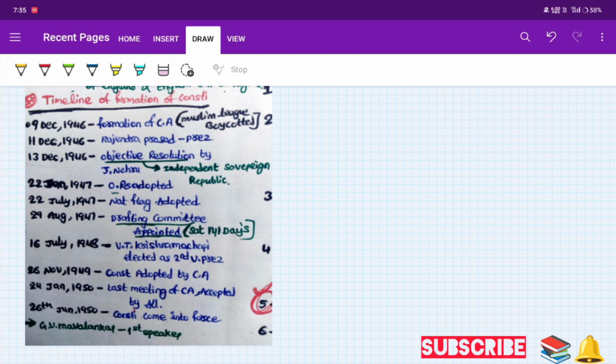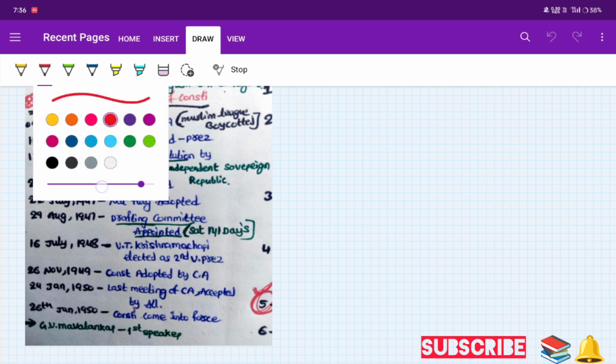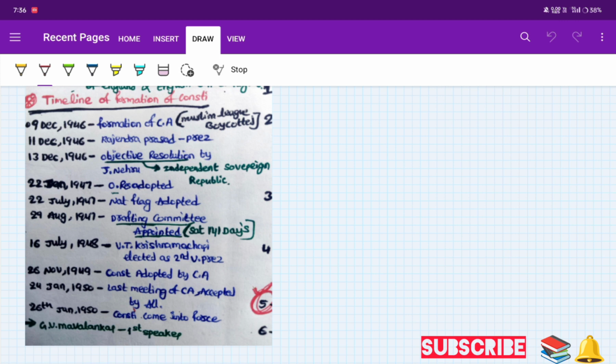First, on 9th December 1946, the Constituent Assembly was formed, where the Muslim League boycotted. On 11th December 1946, Rajendra Prasad was elected as president. On 13th December 1946, the objective resolution was moved by Jawaharlal Nehru, in which he called India an independent, sovereign republic.